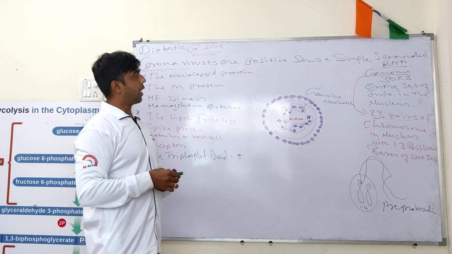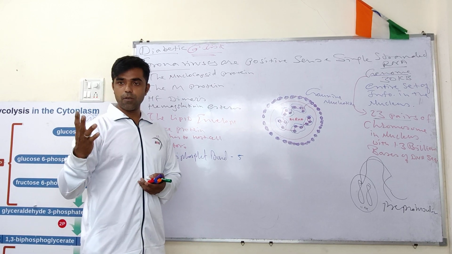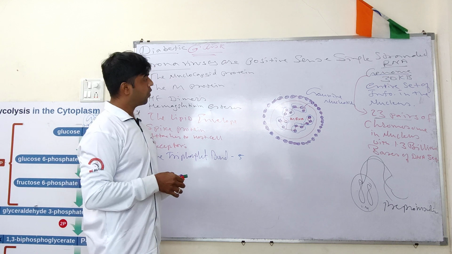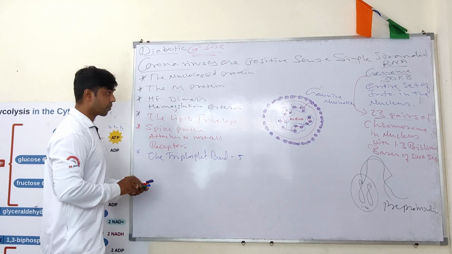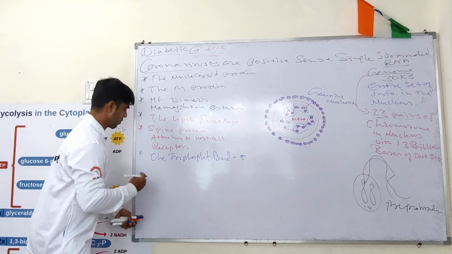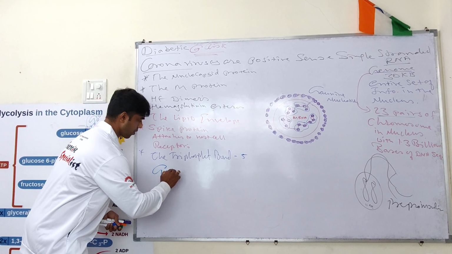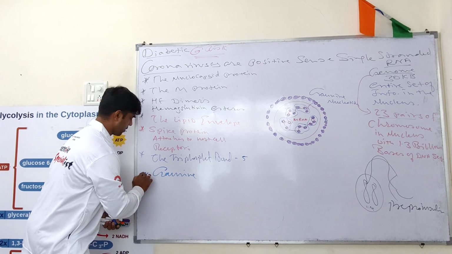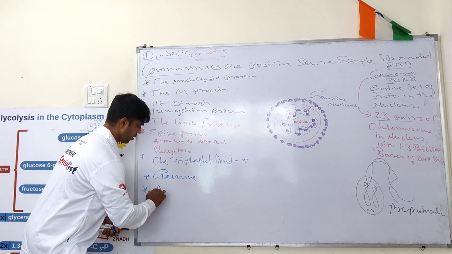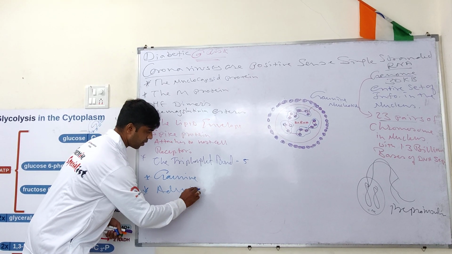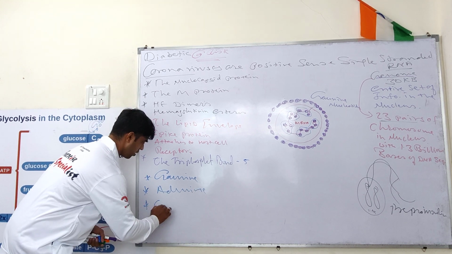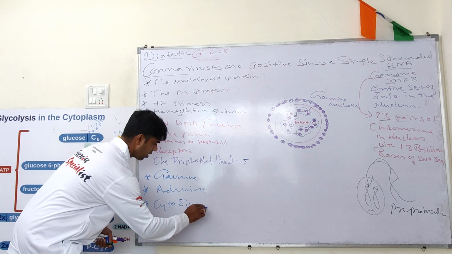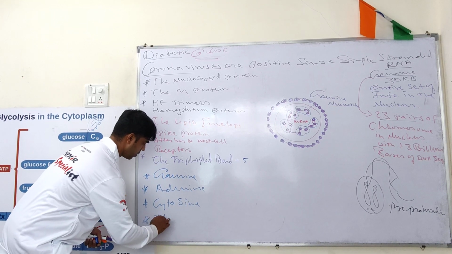Guanine has 4 family members: guanine, adenine, cytosine and thymine.